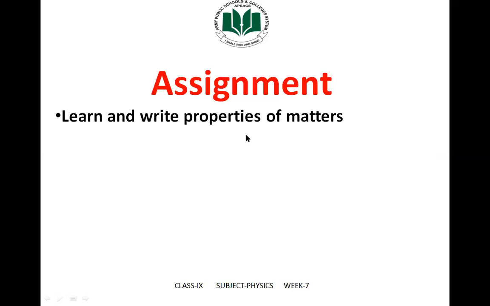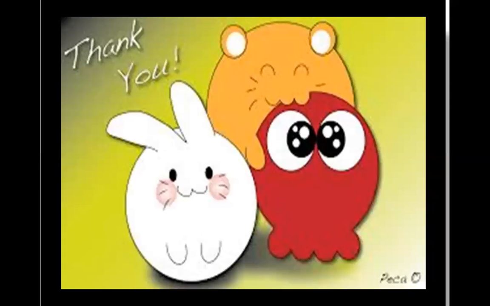Next is your assignment: learn and write the properties of matter, including the kinetic molecular model of matter, solids, liquids, and gases. Thank you.